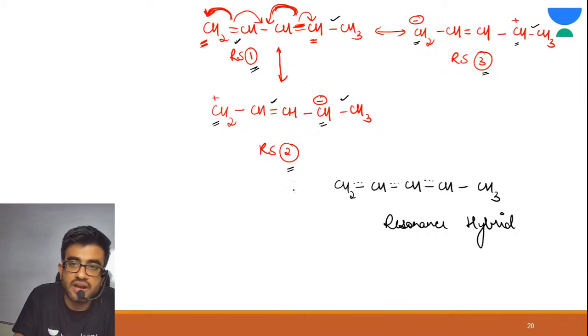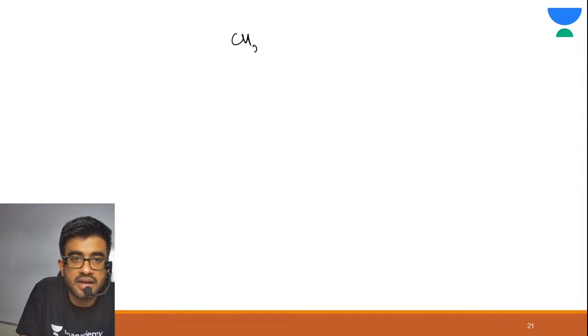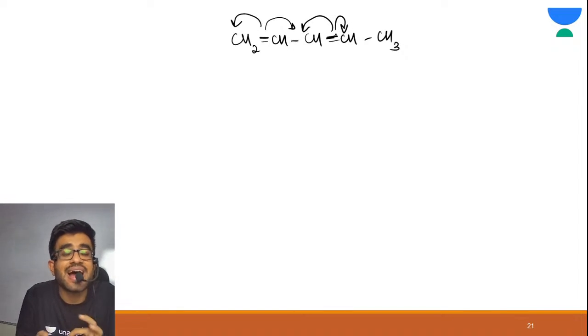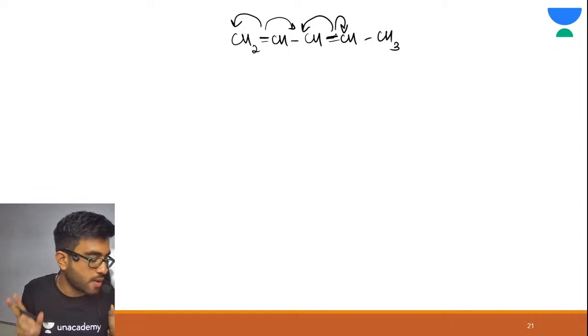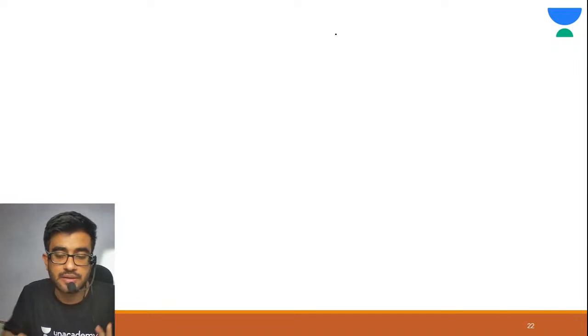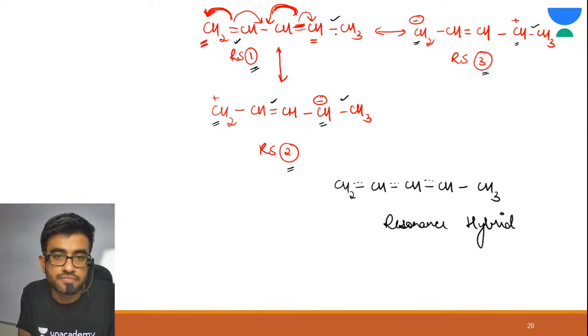See, you just need to... are you able to understand how I have made these resonating structures? You just need to shift the pi bond, right? See, there can be two cases. I'm explaining again. This pi bond can be shifted here also and can be shifted here also. Similarly, this pi bond can be shifted here also, can be shifted here also. So there are these cases. That's why we have made these types of structures. Now for the charge.